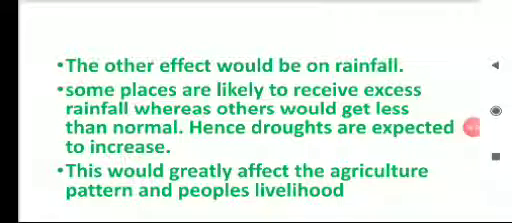Children, the other effect of this increase in temperature would be on rainfall. Some places are likely to receive excess rainfall, whereas others would get less than normal. Hence, droughts are expected to increase. So children, due to this abnormal increase in temperature, rainfall will be affected. Some areas will receive excess rainfall and others will get less. Droughts will take place in many areas. This would greatly affect the agriculture pattern and people's livelihood. So agriculture will be affected and the income of many people will be affected.